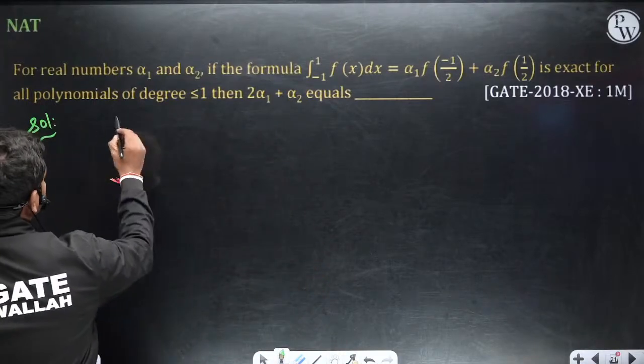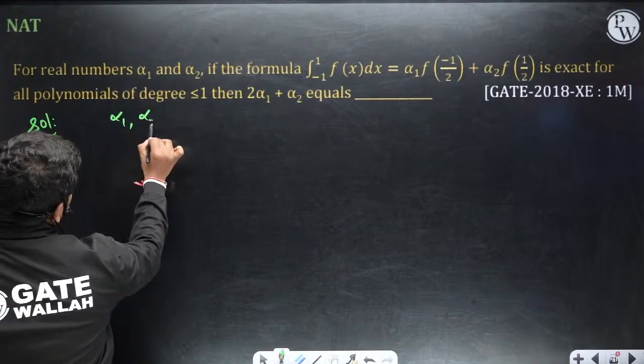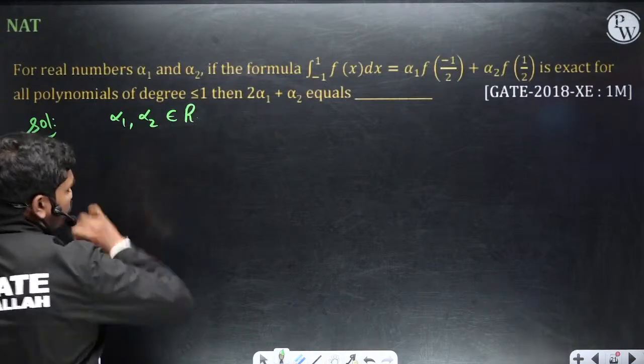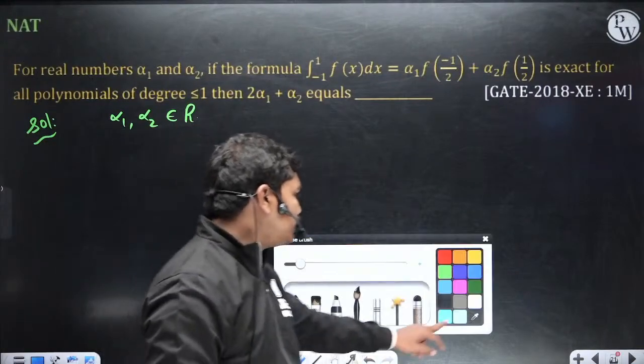So right now, see this. Alpha 1 and alpha 2 are real numbers.